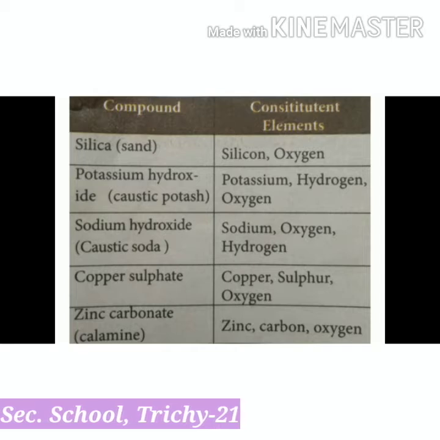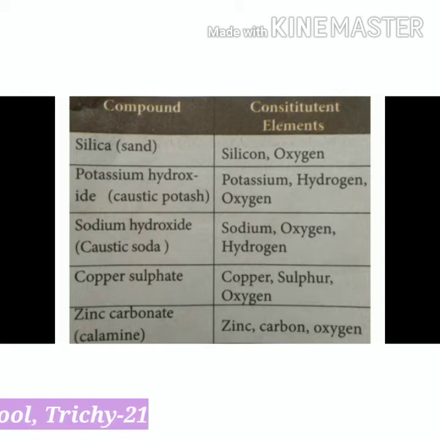Fourth one, copper sulfate. Its chemical formula is CuSO4. It is an inorganic compound. It is made up of copper, sulfur and oxygen elements. It is used for copper plating.